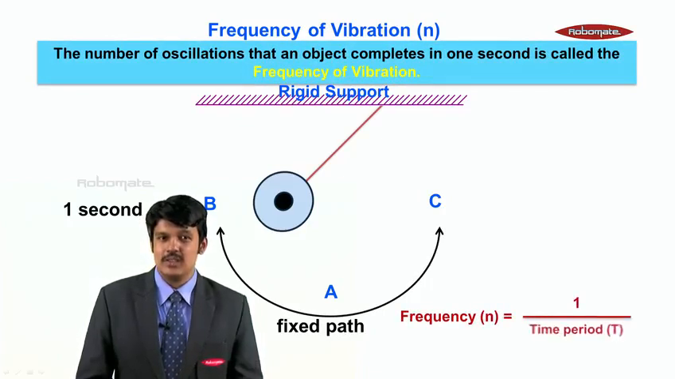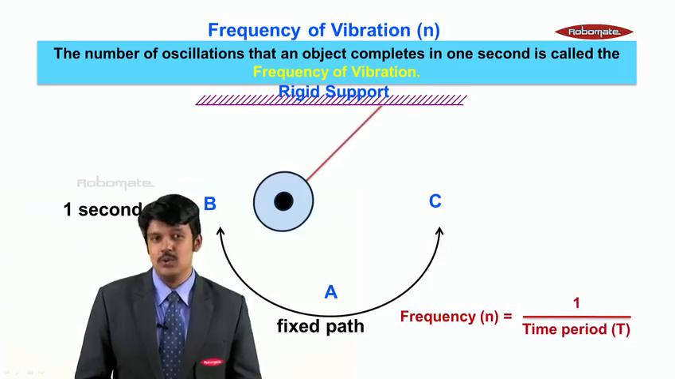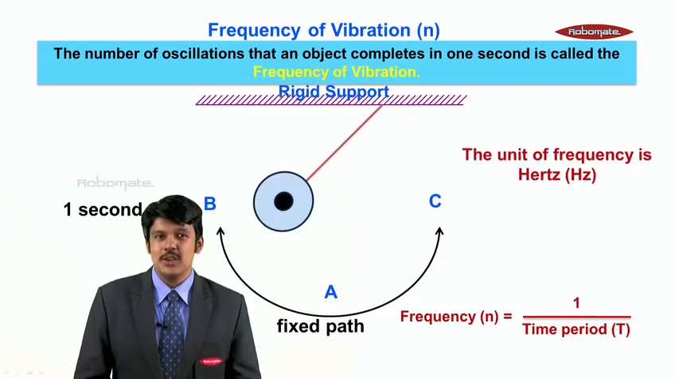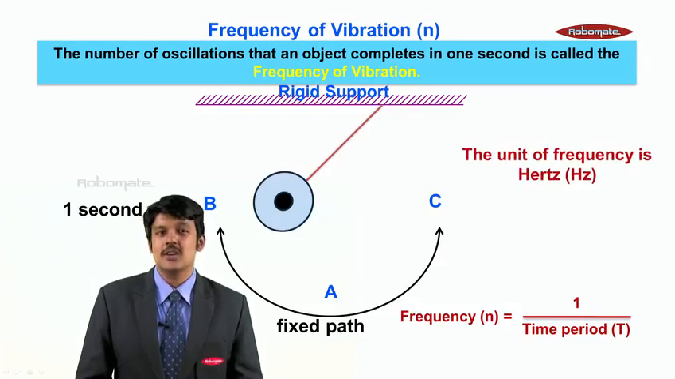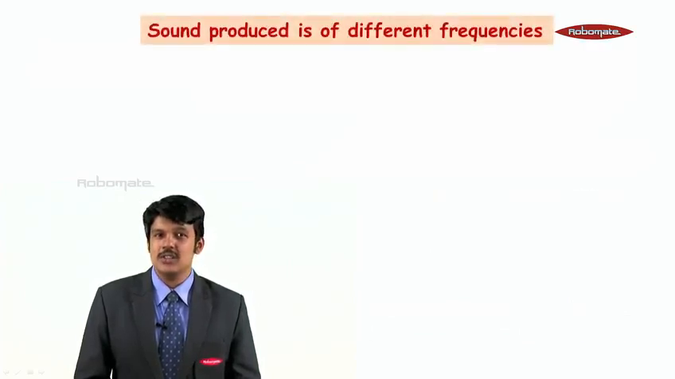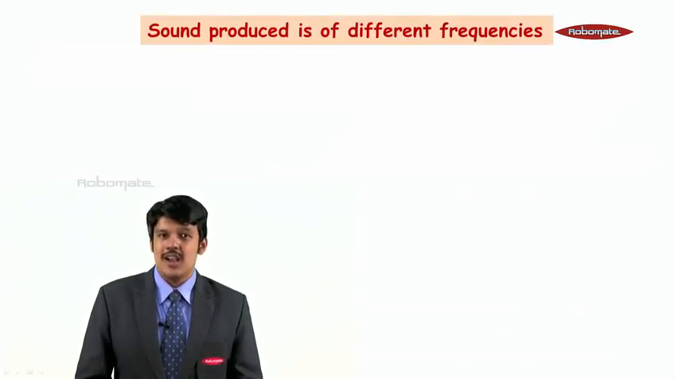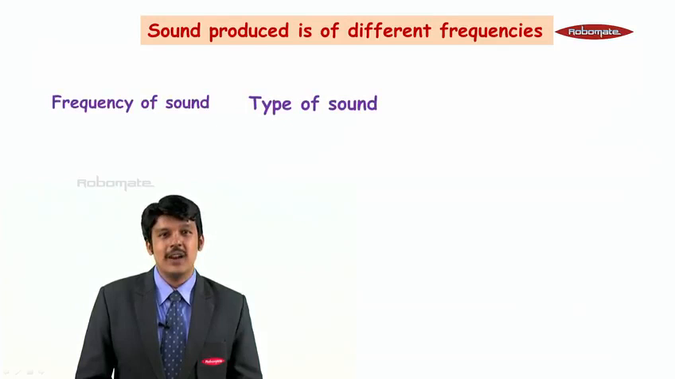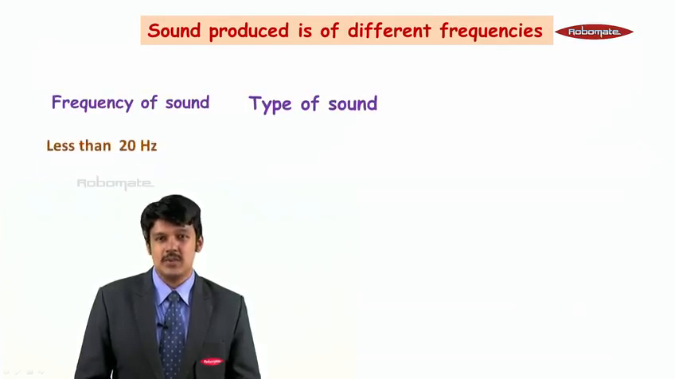Yes. The frequency is also given by a formula. Frequency is equal to 1 upon time period. The unit of frequency is hertz. This is a very simple part. Now let us move further. Let us understand that sound produced is of different frequencies. So we say it is of different types. So what are the different frequencies?